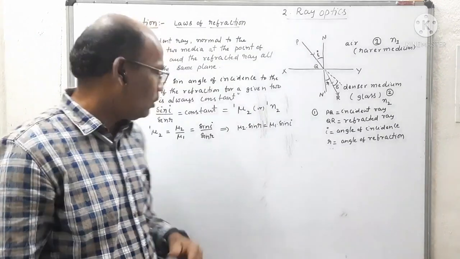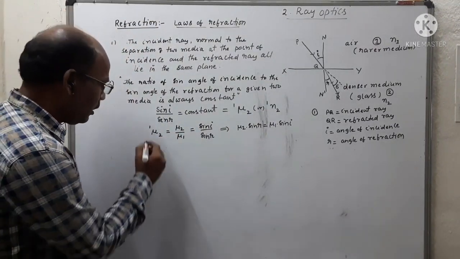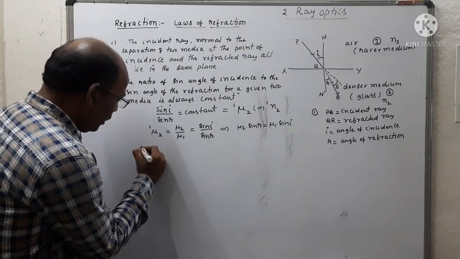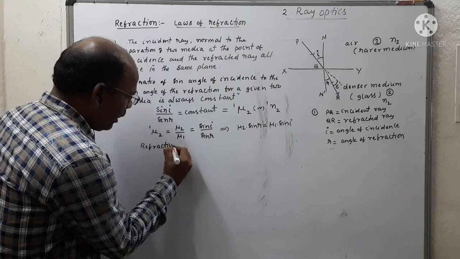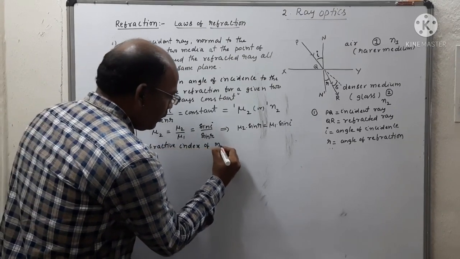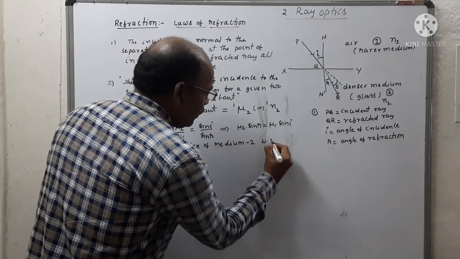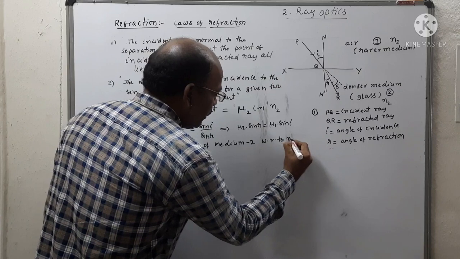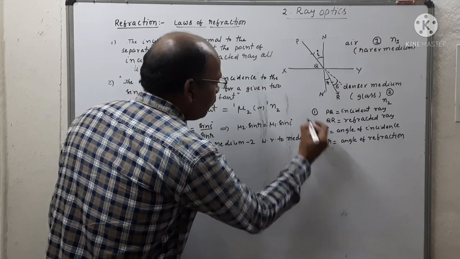Okay, so mu 1 to 2 is equal to mu 2 by mu 1, which is equal to sin i by sin r. So this is also called the refractive index of medium 2 with respect to medium 1.